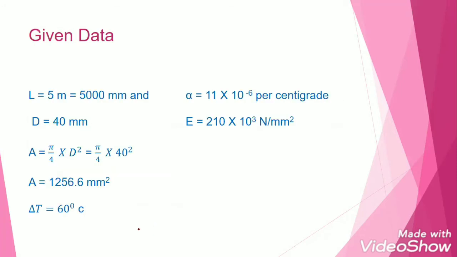So we'll go for the solution. The data given: length of the bar is 5 meter, that is 5000 millimeter, and the diameter is 40 millimeter. From the diameter we can find the cross-sectional area, that is pi by 4 d square. So pi by 4 into 40 square comes to 1256.6 millimeter square, and the rise in temperature is given in the question as 60 degrees centigrade. The alpha value, the coefficient of thermal expansion, is given as 11 into 10 power minus 6 per degree centigrade, and Young's modulus is given as 210 gigapascal, which can be written as 210 into 10 power 3 Newton per millimeter square.